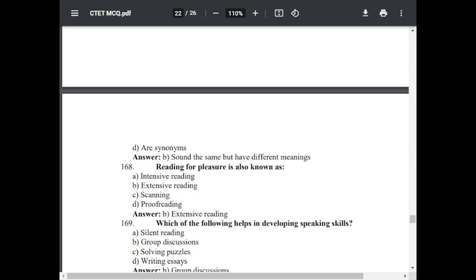Reading for pleasure is also known as option A intensive reading, option B extensive reading, option C scanning, option D proofreading. And the correct answer is extensive reading.